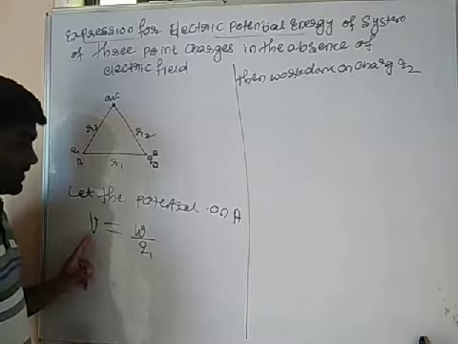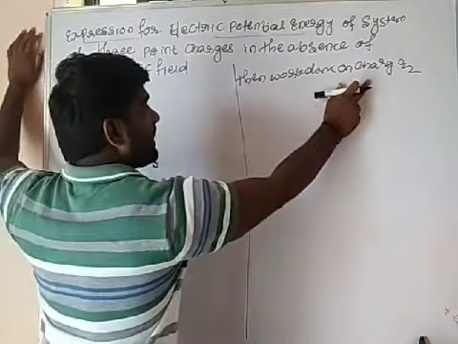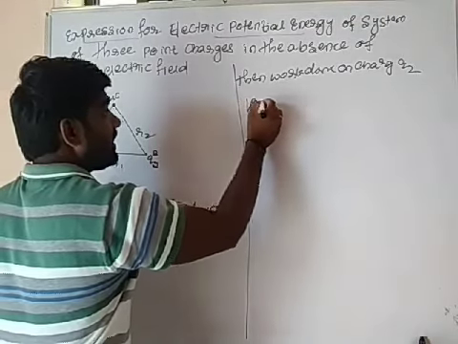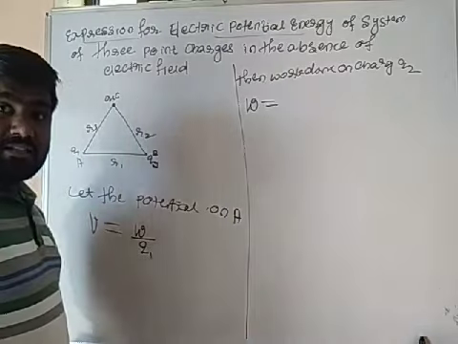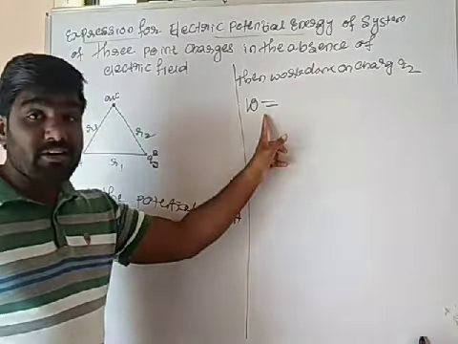Potential is equal to, so this potential will be W by Q1. So then the work done on charge Q2. So this work done is equal to, or else potential energy is equal to, what is your work done?